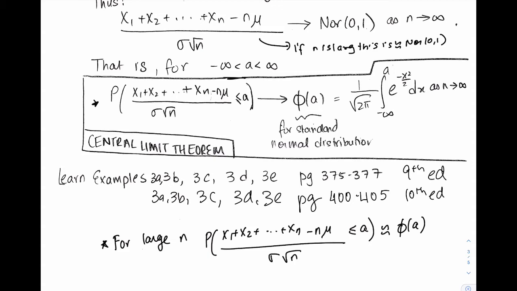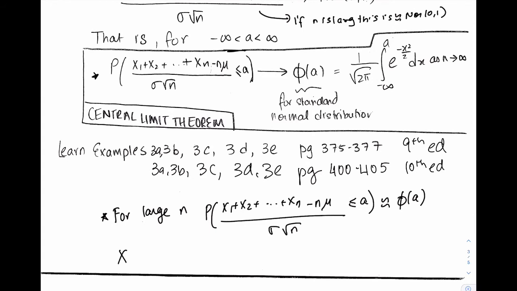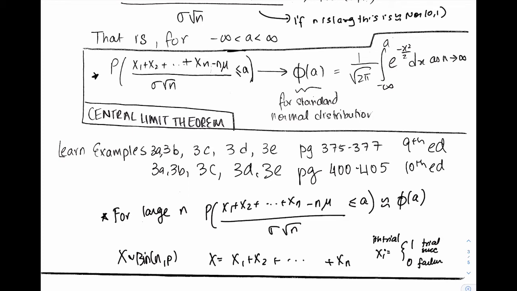If n is large, then for a binomial random variable, you have x. Suppose you have binomial np. What can you let x be? X can be x1 plus x2 plus xn, where xi is the result of the ith trial. And that is 1 if the trial is a success, and it is 0 if it is a failure. And if you add up all these xi's, you get x, and that's binomial np. Okay, so really this whole normal approximation to binomial does come from the central limit theorem.